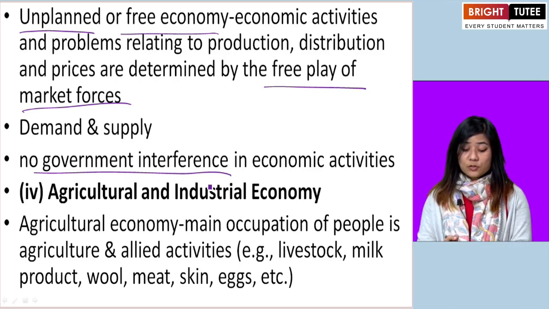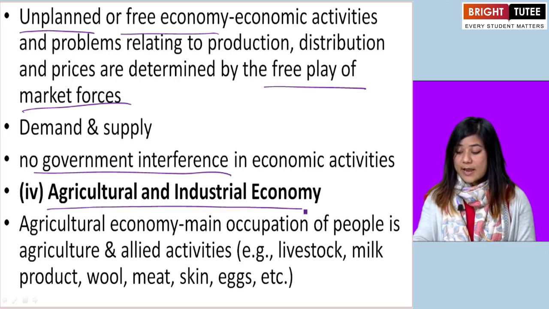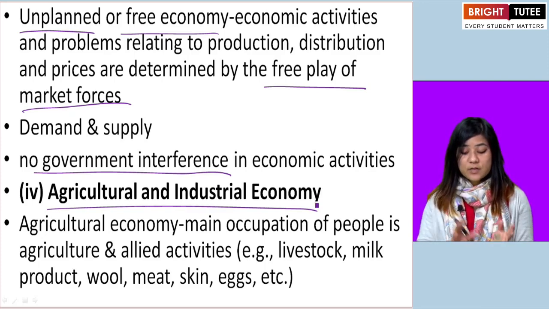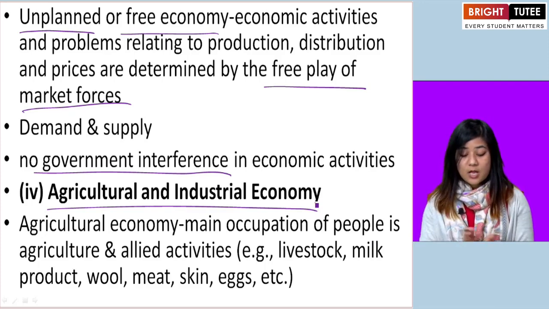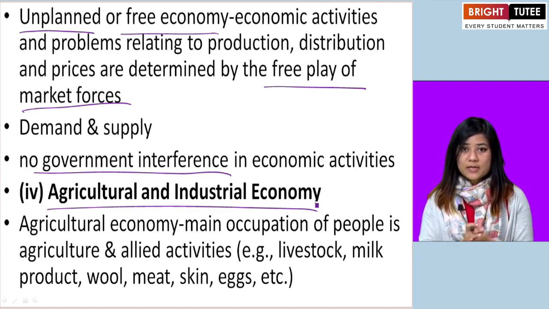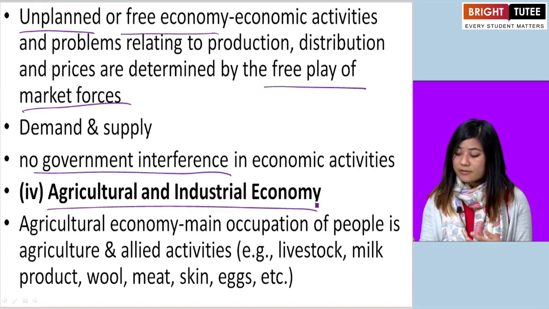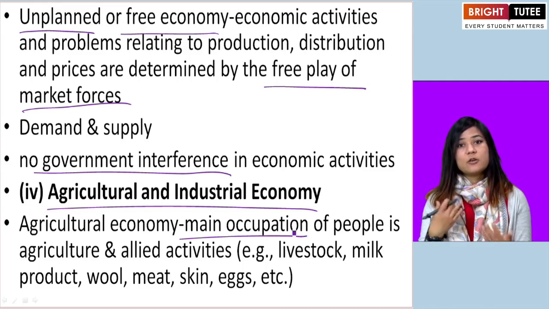The fourth one is agricultural and industrial economy. First we'll look at agricultural economy. In an agricultural economy, as the term itself suggests, agriculture is the main occupation of the people.